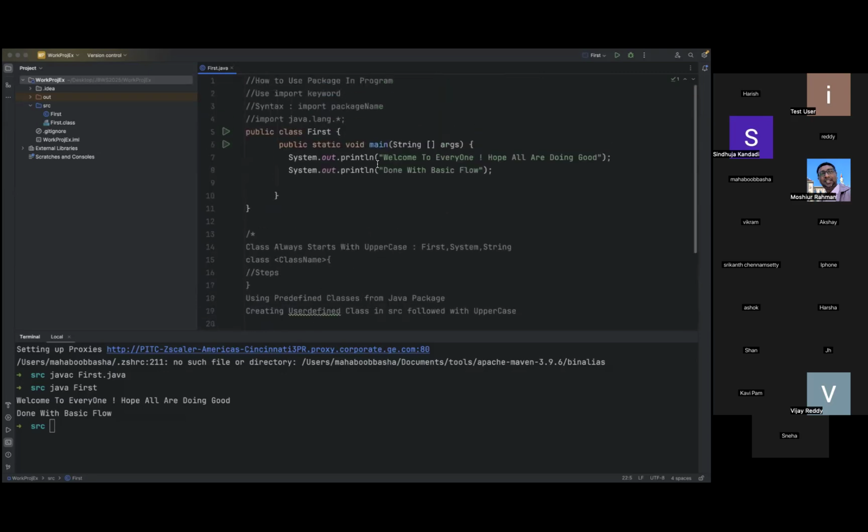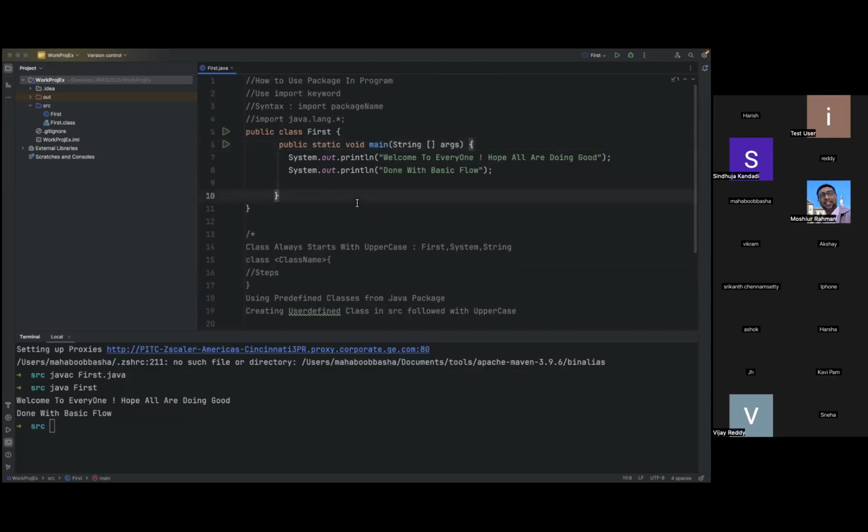So what is this main method? As I mentioned, the main method is the heart of the execution of the program. Without the main method, you can't execute any program, because when you are compiling and running, the JVM starts execution from this particular step only.